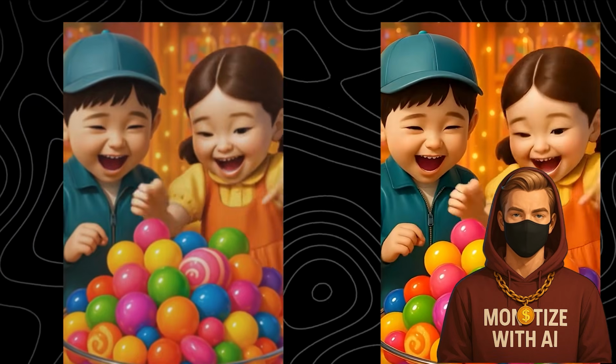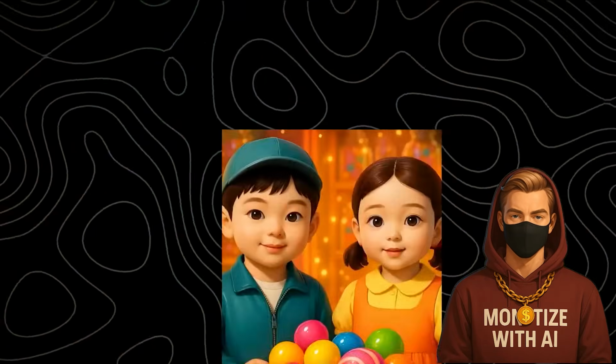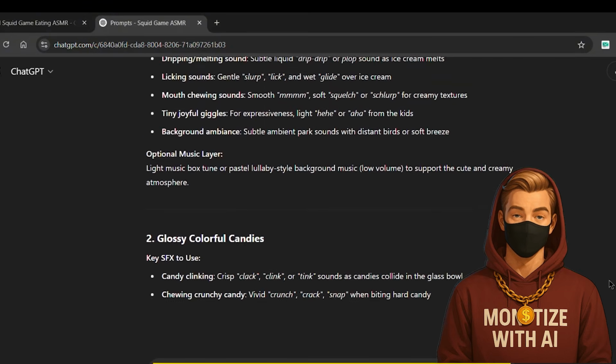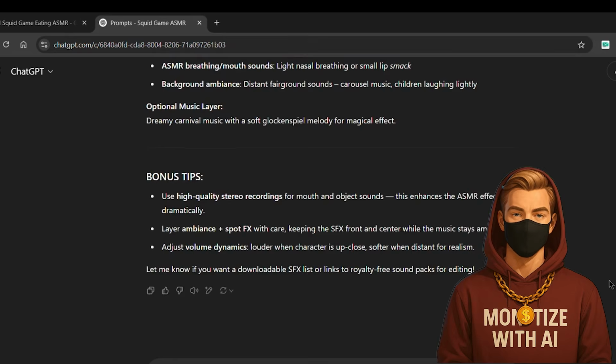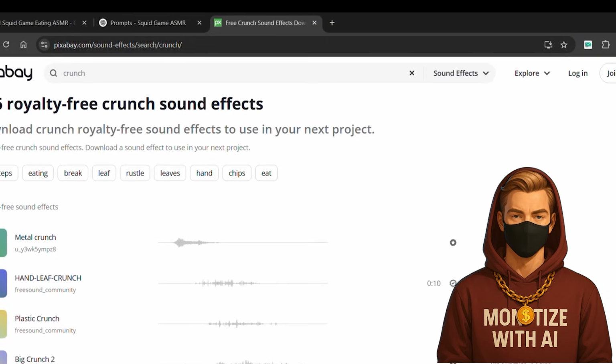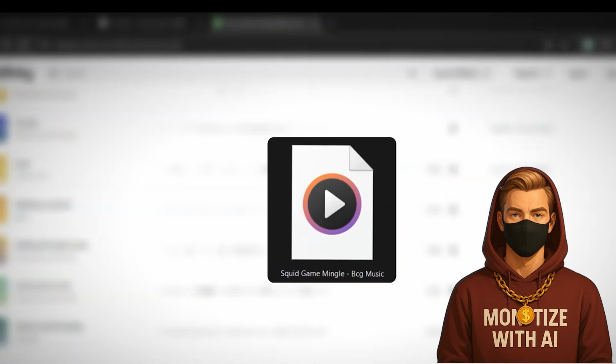Still want more monetization routes? Good, because there's also guide sales. If you're using this AI-powered workflow to make money, why not teach others to do the same? You already built the system. Package it. Turn it into a guide or a mini course. Upload that PDF to PayHip or Gumroad, price it at $15 to $20, and plug it in your video description. Want to learn how I make these weird viral videos in 10 minutes flat? Grab my free paid guide below.